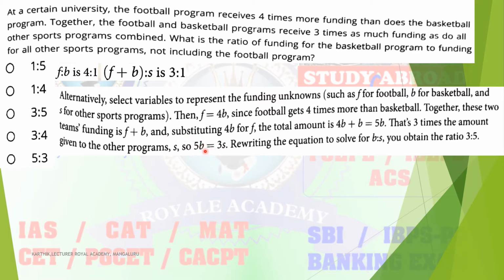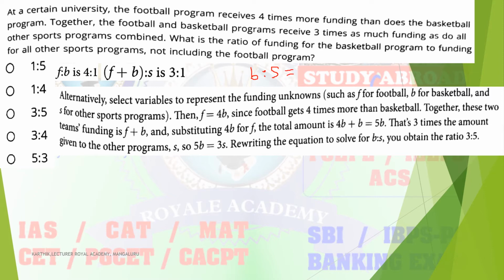So F plus B is equal to 3S. So F plus B is nothing but 5B. 5B is equal to 3S. Then rearranging, left hand side is equal to right hand side. So this is the equation: 5B is equal to 3S. You have to determine the value of B as well as S. So we need B is to S. In the question itself they mention B is to S, we have to determine.